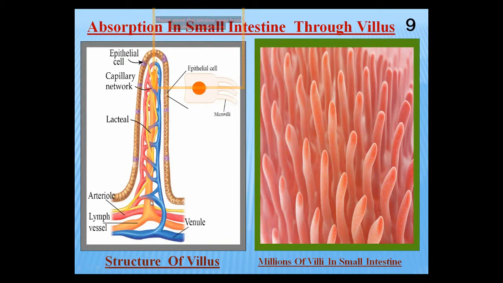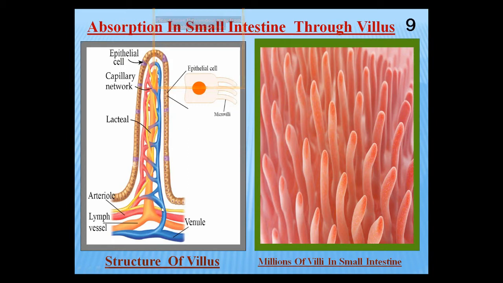Again I'm repeating: sugars, which are the monomers of carbohydrate; amino acids, which are the monomers of protein; and nucleosides, which are the simple monomers of nucleic acid. You know, nucleic acid is present in most of the food which we eat. These are absorbed by the blood capillaries. You are seeing this blood capillary network, and they are absorbed into the bloodstream.